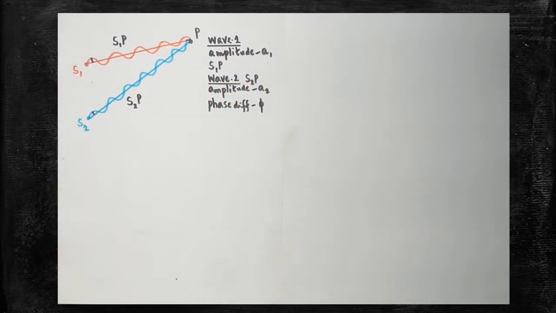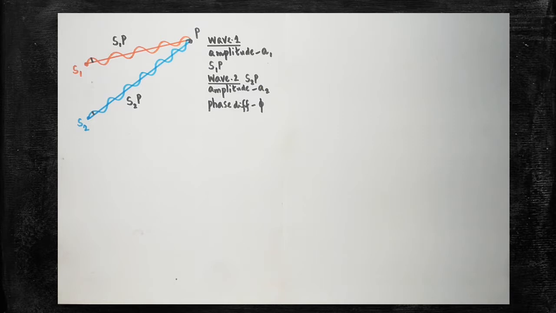Today we are going to learn about a very important property of light called interference of light. The interference concept is common to all wave phenomena. It is a property that is common to both sound as well as light. Already you may have learnt about the interference of sound in the 11th standard. Now we are going to learn about the interference of light.